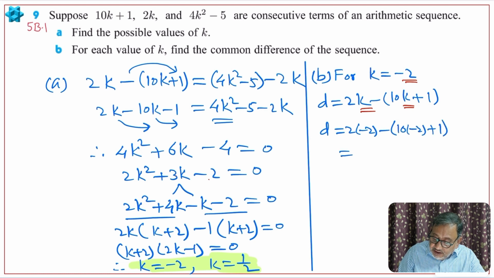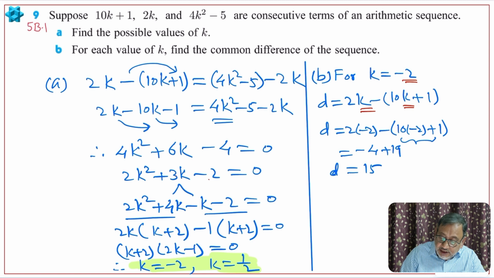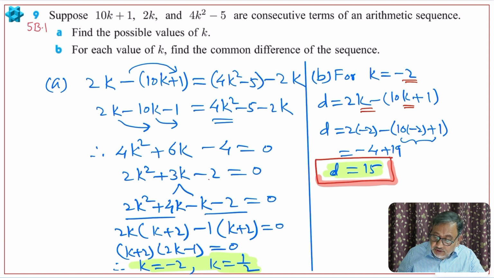When we simplify this, negative 4 and this together gives you negative 20 plus 1, negative 19, positive 19. 19 minus 4, it will be 15. So D is equal to 15 for the first k, okay, positive 15 of course, sorry.